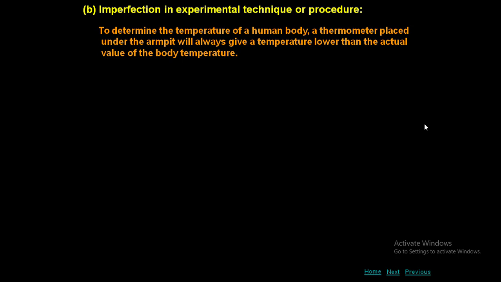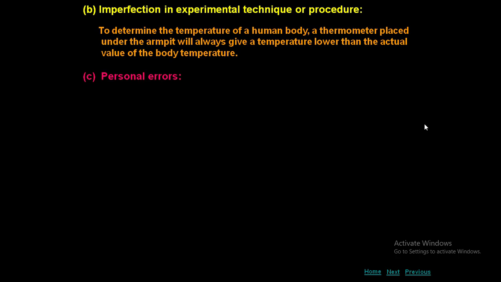So, whenever you change the position of the thermometer to measure the body temperature, definitely it will show a different value than it actually is. Generally, whenever you keep the thermometer under the armpit, the temperature shown will be less by about 1 degree. So it is just because of the experimental procedure.